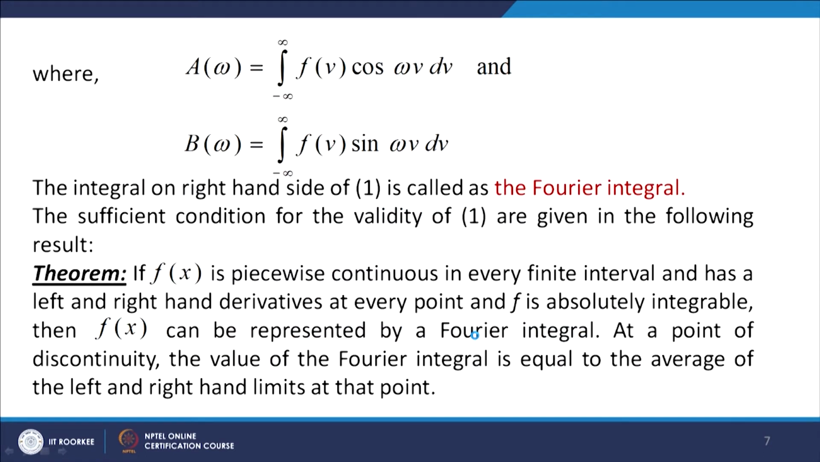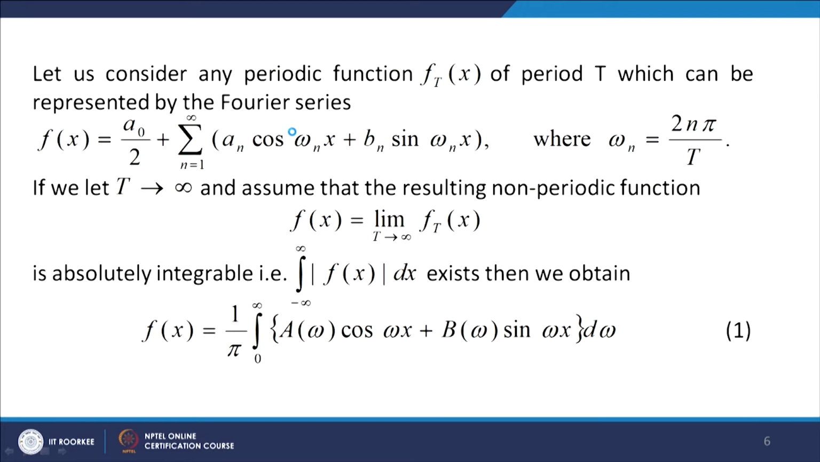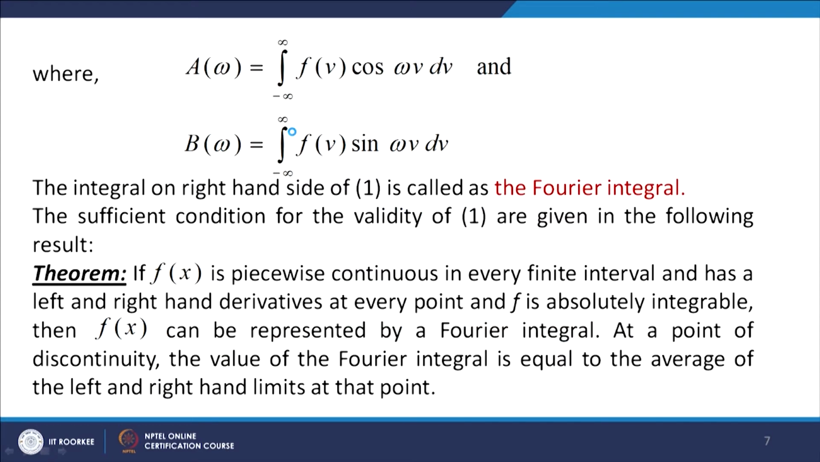these integrals: a(ω) is the integral from minus infinity to infinity of f(v) cos ωv dv, and b(ω) is the integral from minus infinity to infinity of f(v) sin ωv dv. The integral on the right hand side of 1 is called the Fourier integral of f.